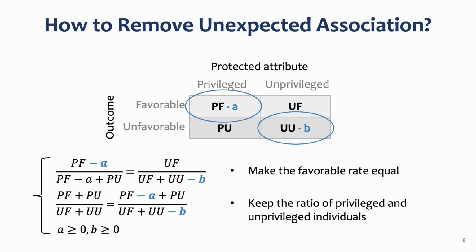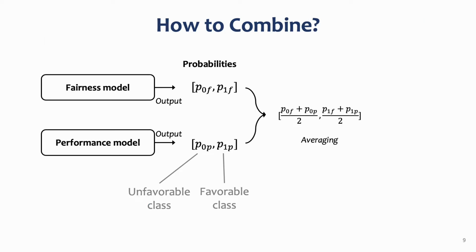Meanwhile, we keep the ratio of privileged and unprivileged individuals equal to that of the real world. Based on the constraints, we calculate the numbers of samples that need to be reduced and randomly remove these samples from the two subgroups. Based on the remaining data, we train the fairness model to predict favorable or unfavorable outcome. Now we have the performance model and the fairness model.